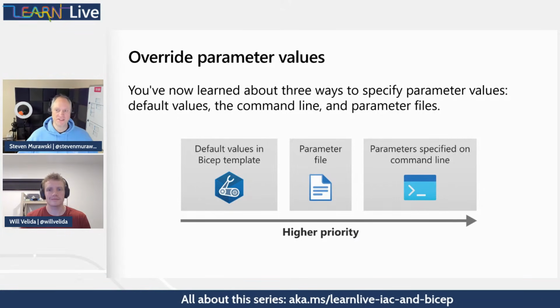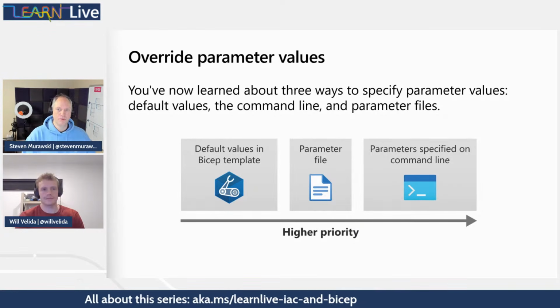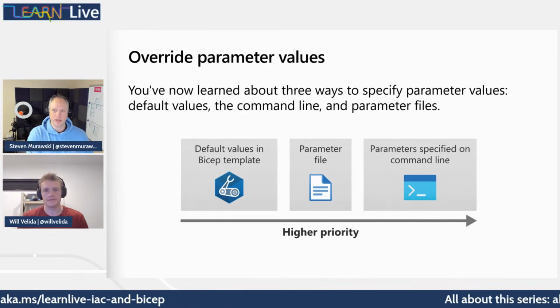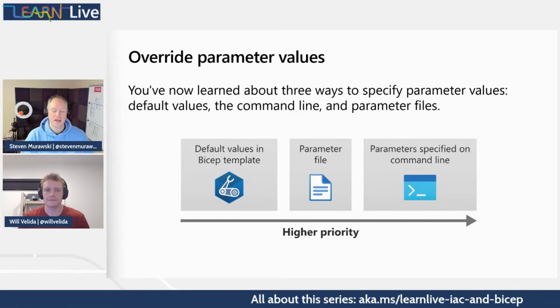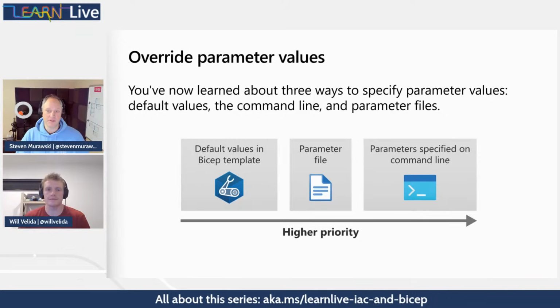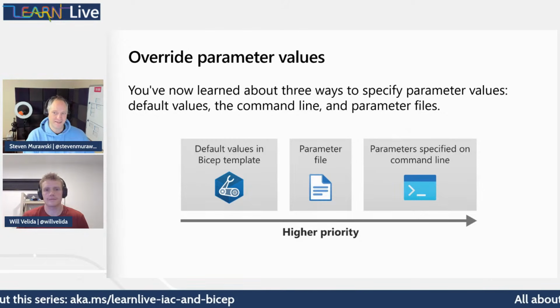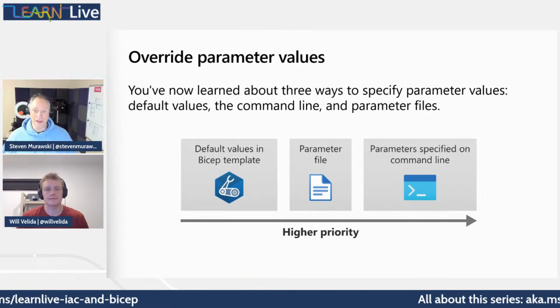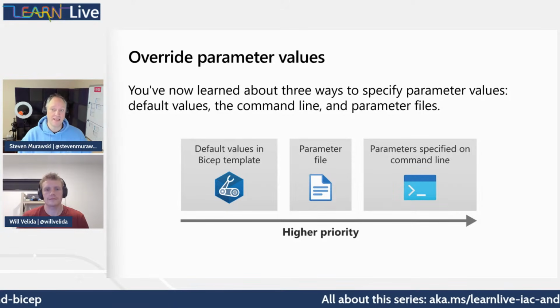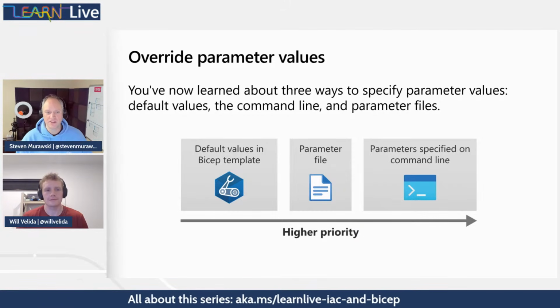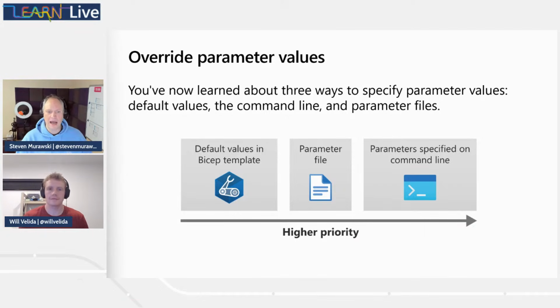But there's an order of precedence here. If there's no other option for the parameter, and there's a default value, that's what it's going to start as. Otherwise, if there's something in a parameter file, that will override the default in the template. If we supply something at the command line, that would override even the parameter file. So let's just take a quick look through how these declarations look.